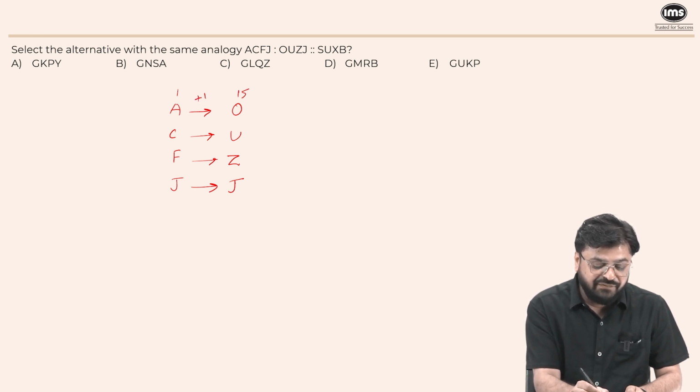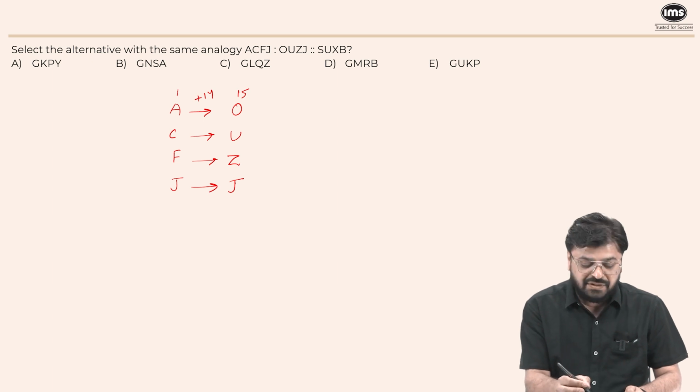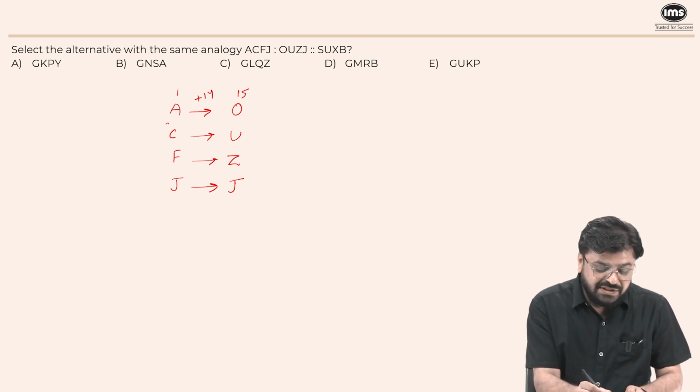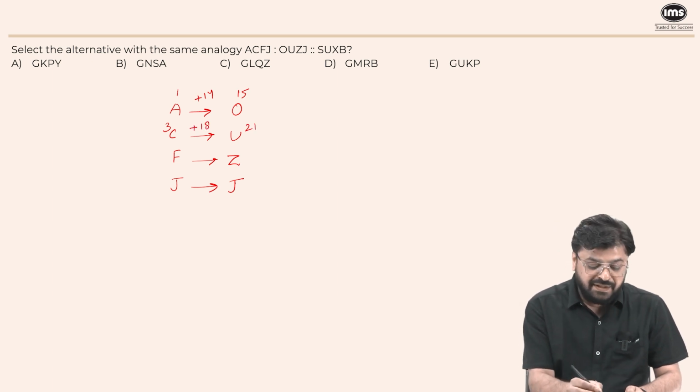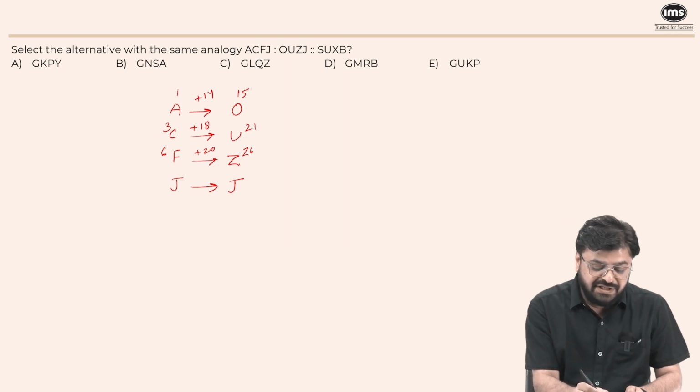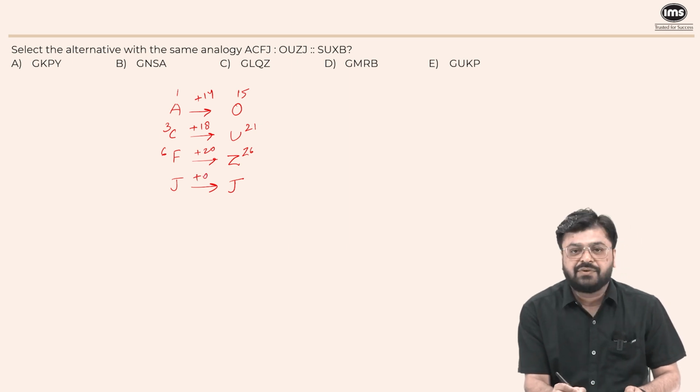Basically, they are adding 14 to it. Same way, C is the third letter, U is the 21st letter, they are adding 18 to it. F is the sixth letter, Z is the 26th letter, they are adding 20 to it. And J remains the same, so they are not adding anything to it.